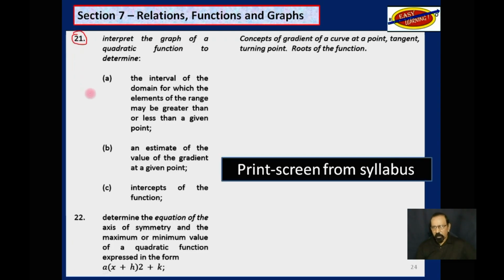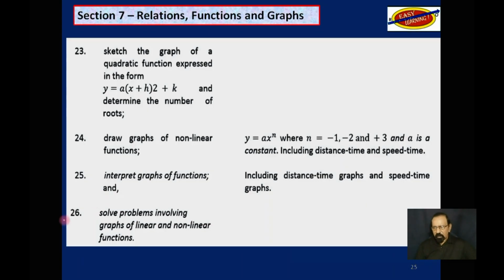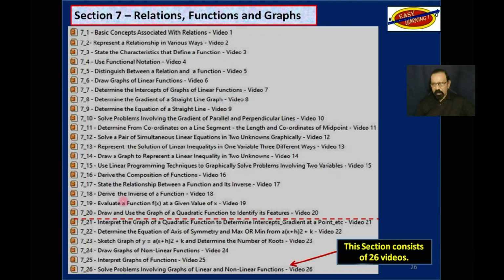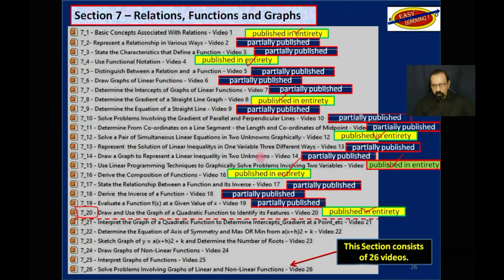objective 21, section 7, objective 21. And we also have objective 22 further down here. And the next page contains the remaining objectives in this section up to objective 26. So as I just pointed out, we have finished up to objective 20 in this section. And these that you see here in yellow have been published from this section in their entirety on YouTube. The others have only been partially published.